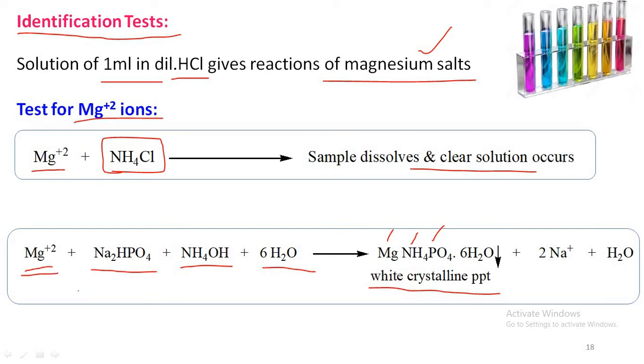So once again I repeat, the sample consisting of magnesium ions, on treatment with sodium phosphate dibasic, also called disodium hydrogen phosphate, in presence of ammonium hydroxide and water, gives a white crystalline precipitate of magnesium ammonium phosphate. That indicates the presence of magnesium ions in the sample.